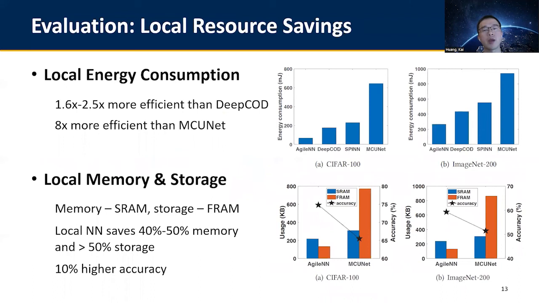We also compare the AgileN's local energy consumption to other schemes. Because AgileN has a more lightweight local neural network and less data to transmit, it saves more computation and communication costs. The results show that AgileN's energy efficiency is 1.6 to 2.5 times higher than DeepCloud and 8 times higher than MCUNet. Similarly, AgileN requires much less local memory and storage compared to MCUNet.